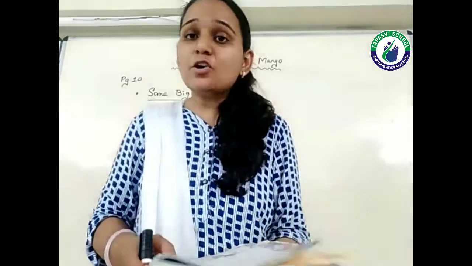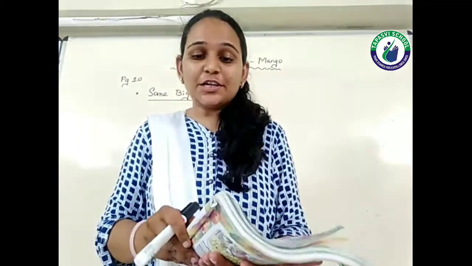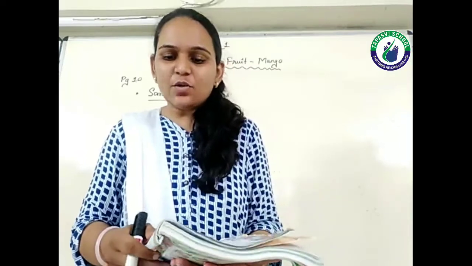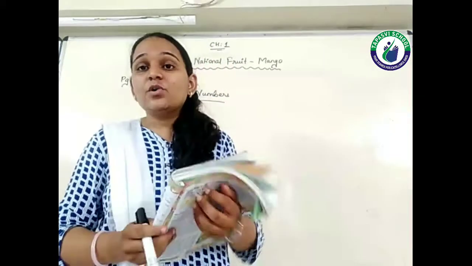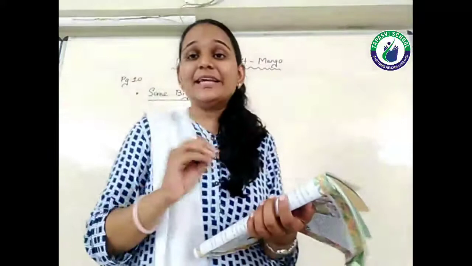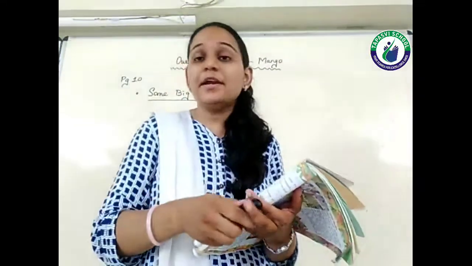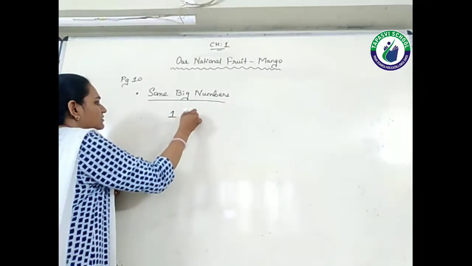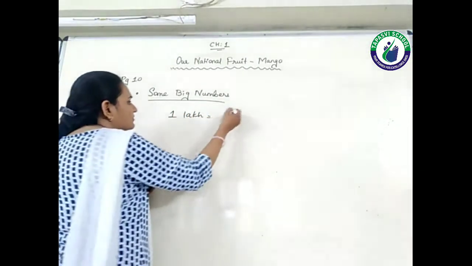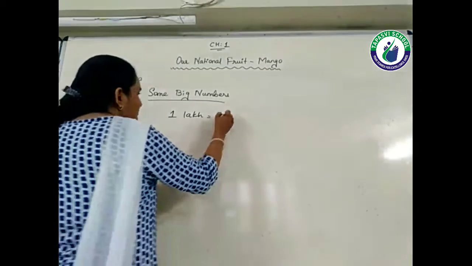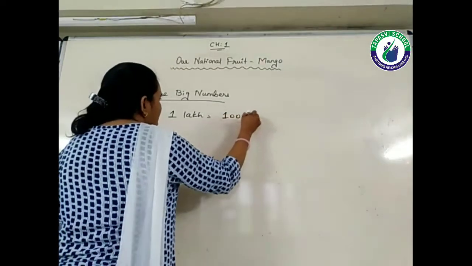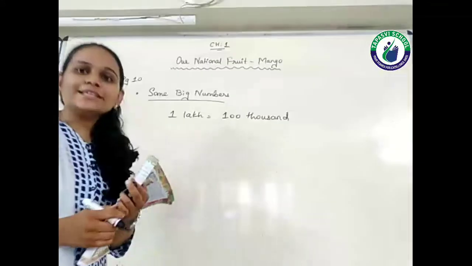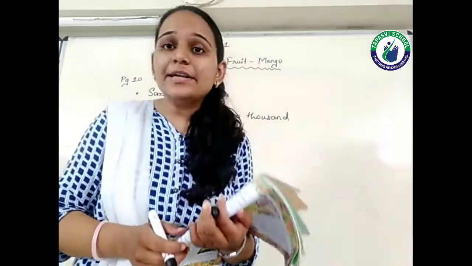You have learned about the number lakh in your class 4 mathematics textbook. You know that it is equal to 100,000. Okay, first let me make sure you understand that 1 lakh is equal to 100,000. Now why are they saying that 1 lakh is equal to 100,000?